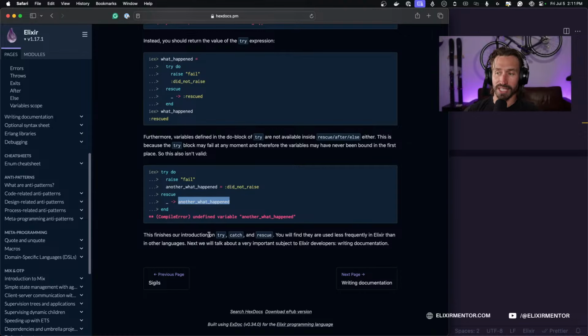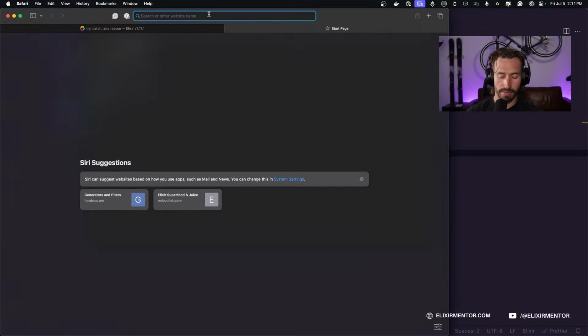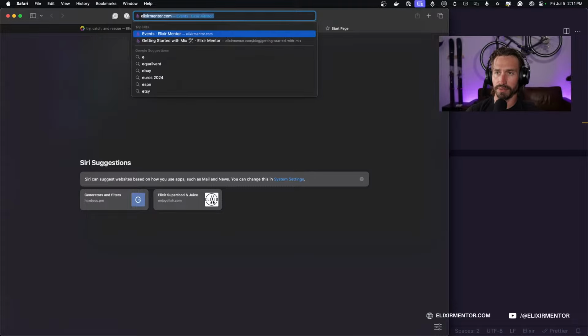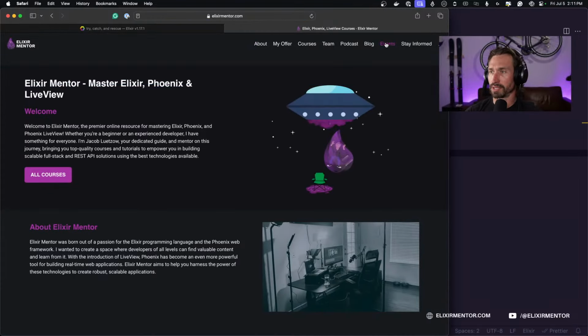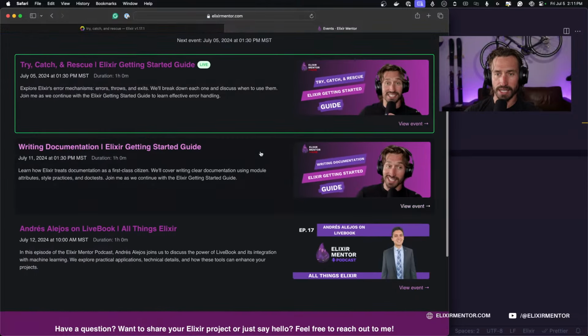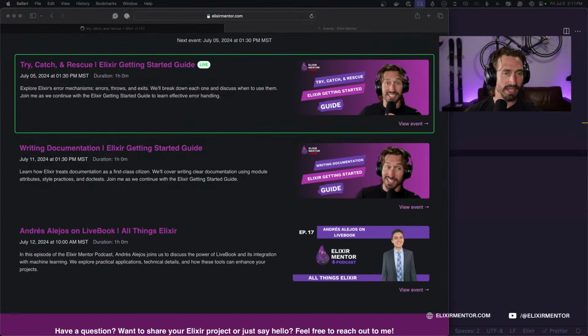You will find they are used less frequently in Elixir than in other languages. And next we will talk about a very important subject to Elixir developers, writing documentation. So that'll be fun. And I can't remember when I'm doing that one. My schedule, I'm out of town for a part of next week, but let me just go to my events here. So July 11th, and I believe July 11th is next Thursday. So next Thursday, we will be doing the writing documentation section. So that'll be a lot of fun.